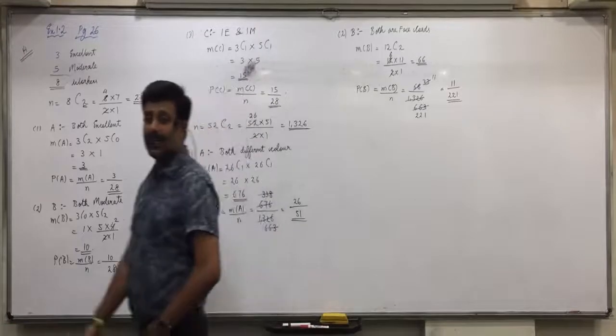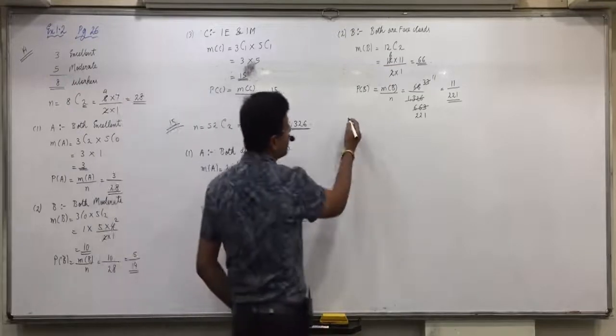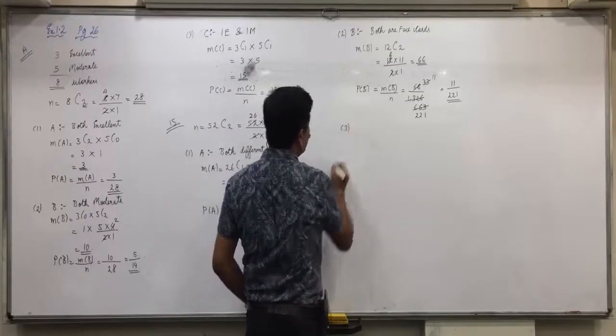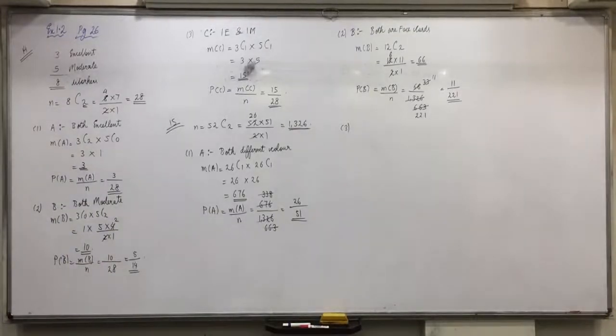Is everyone clear with this? Anyone having any doubt in it? Now, third question. Anyone who did not understand the first or the second?